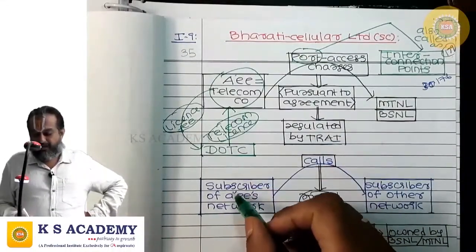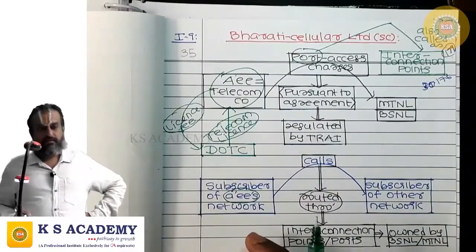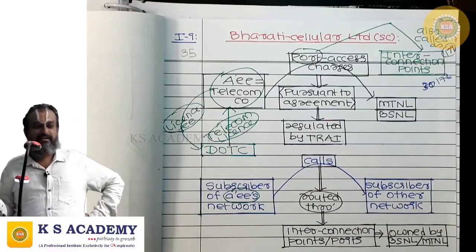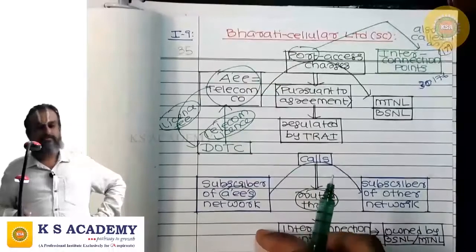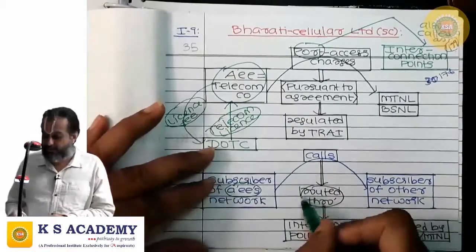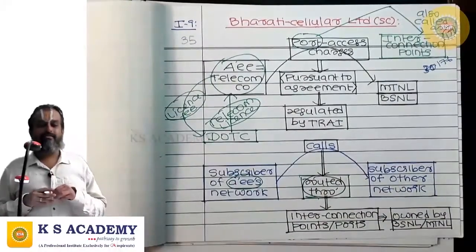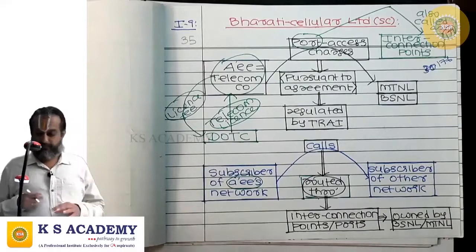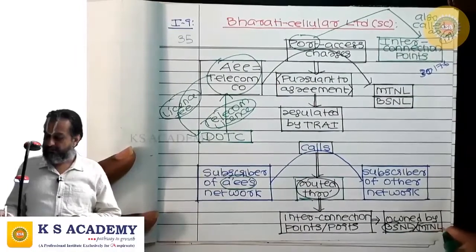So if a subscriber of this company's network, an Airtel subscriber, is calling a subscriber of any other network, Jio, Idea, etc., where the subscriber of this network makes a call to the subscriber of another network, this call is routed through interconnection points called ports, and these ports are owned by either BSNL or MTNL.